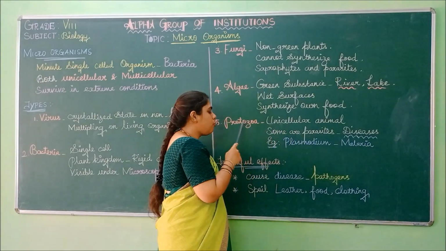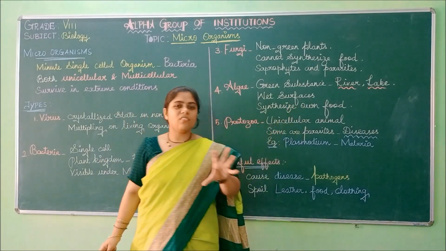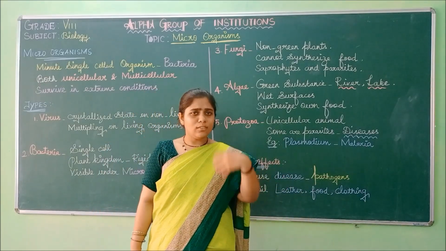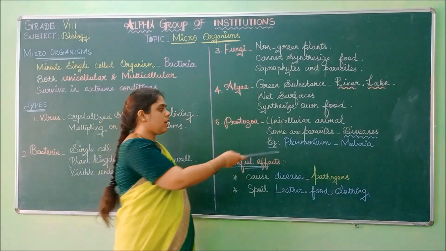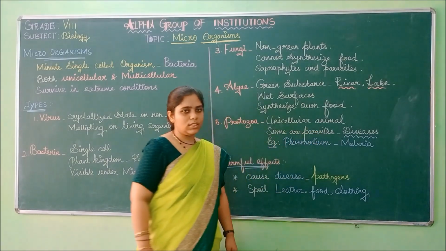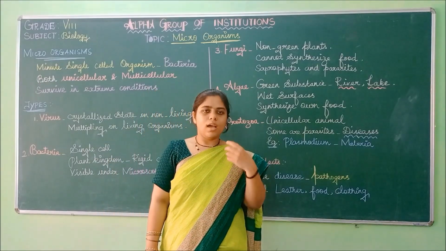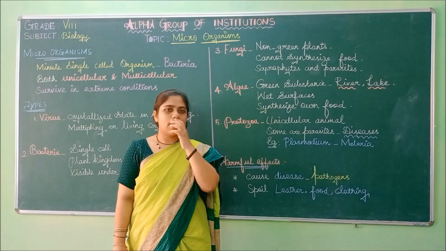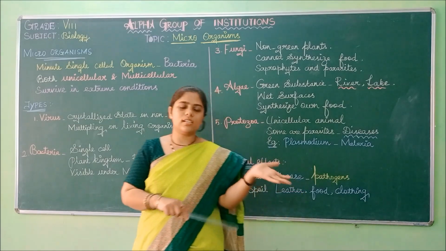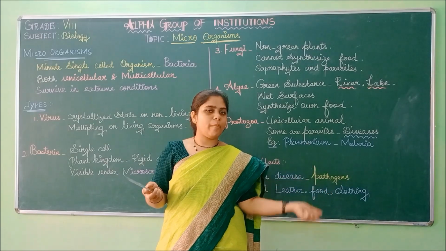Some of the protozoans are parasites. Like I said before, parasites will attack the host plant. They will attack the living body, take up the nutrients and grow on it. So they are called parasites. What do these parasites do? They cause diseases in the living body. For example, if we are a host animal, what happens if a parasite attacks? We get a disease. Likewise, it applies to plants also. The plant is a host plant. What will happen if a parasite attacks?